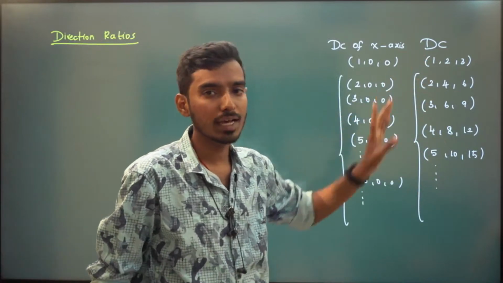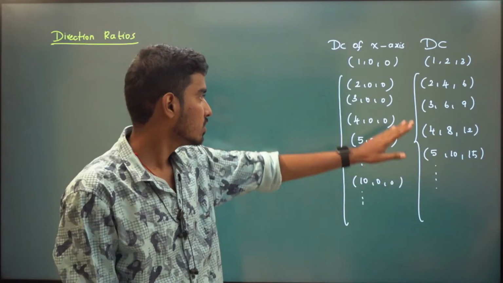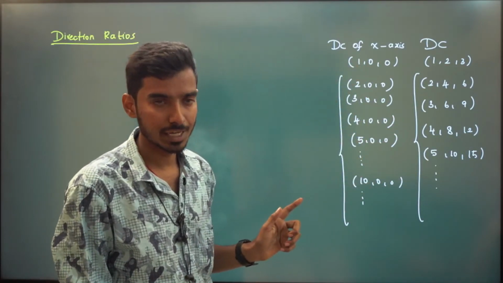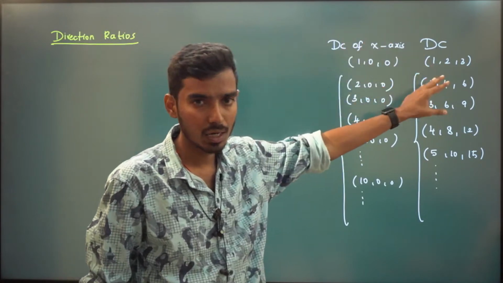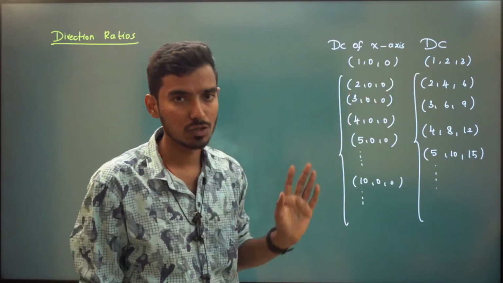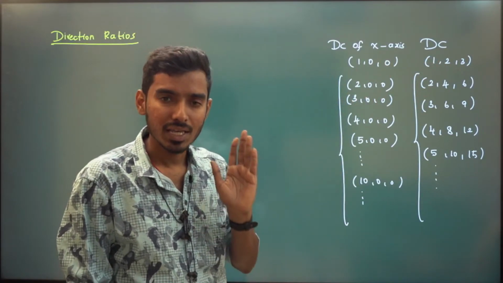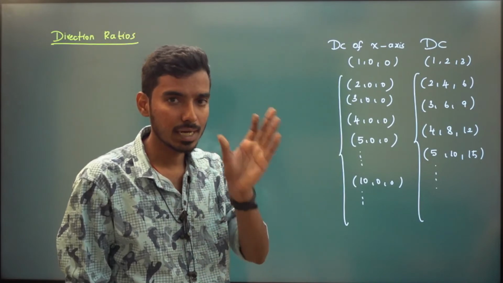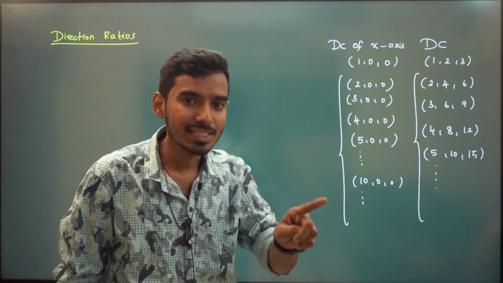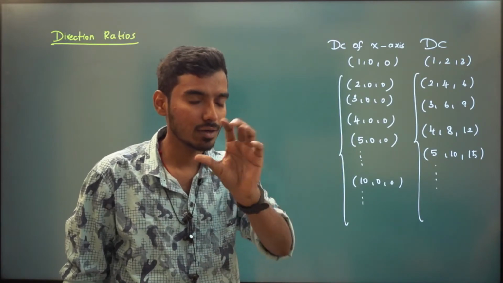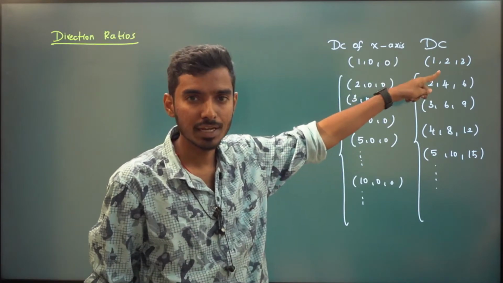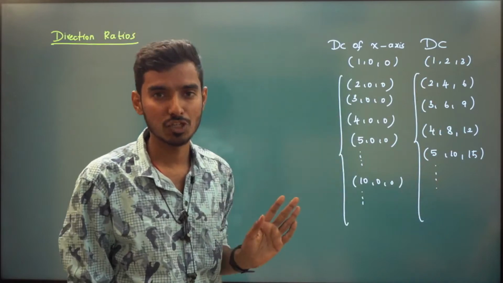They are proportional to direction cosine. Yes or no? This list of tuples is proportional to direction cosine. Again, if your direction cosine is 1, 2, 3, this list of infinite tuples are proportional to direction cosine, right? If there is a tuple that is proportional to direction cosine, then that tuple means coordinate, right? Okay. If there is a coordinate that is proportional to direction cosine, then these are called direction ratios.